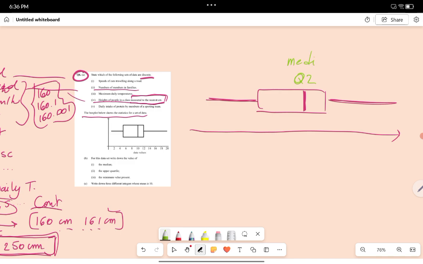Then this one is Q1, called the lower quartile. And this one is Q3, which is the upper quartile.